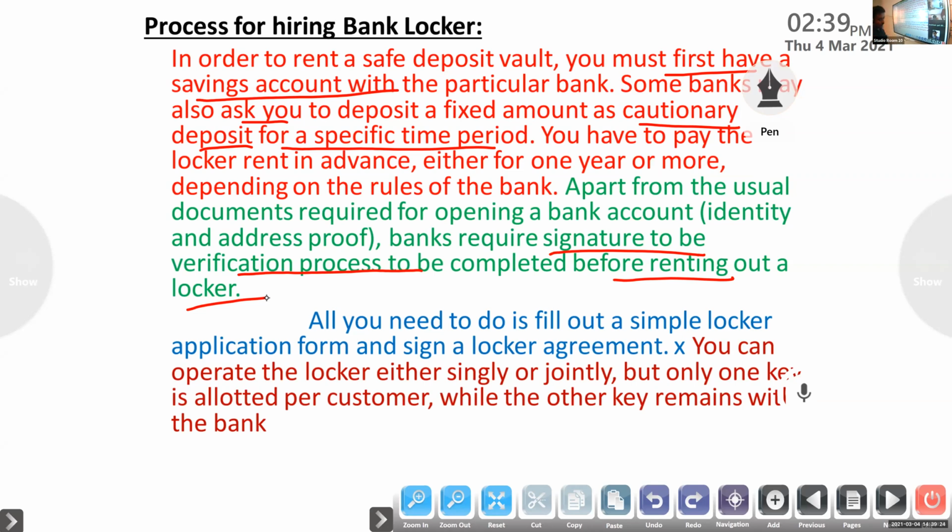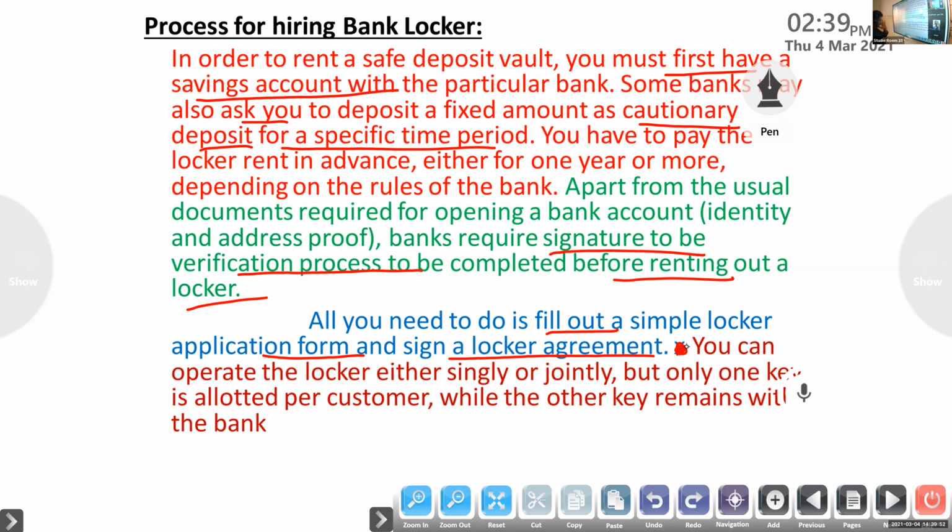Okay, next one. Then what do we have to do? Then we have to fill out a simple locker application form and sign a locker agreement. So this is the process of hiring a bank locker. Then you can open a locker singly, or it can be joint.